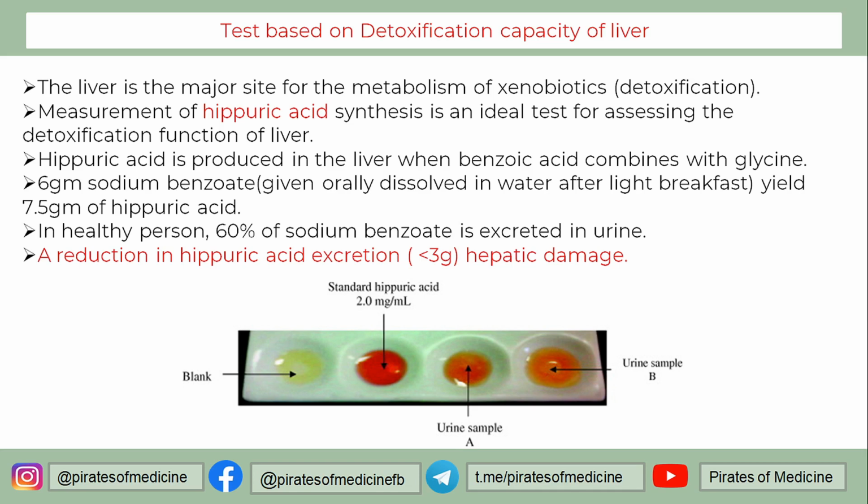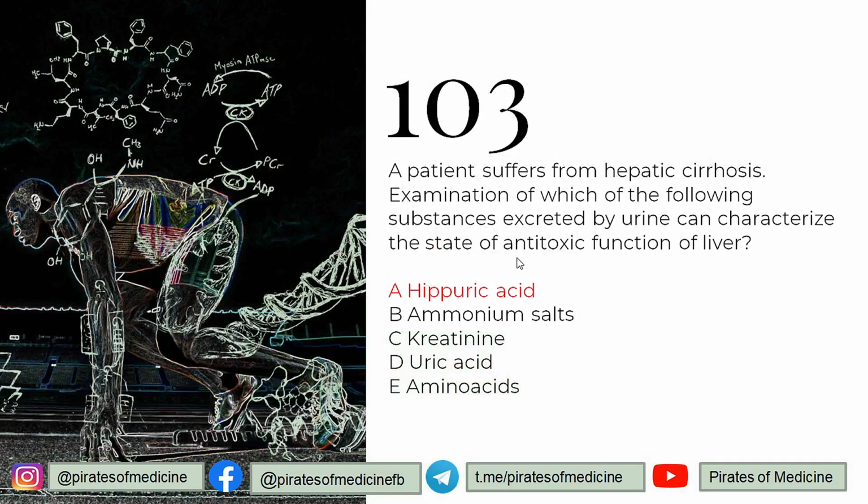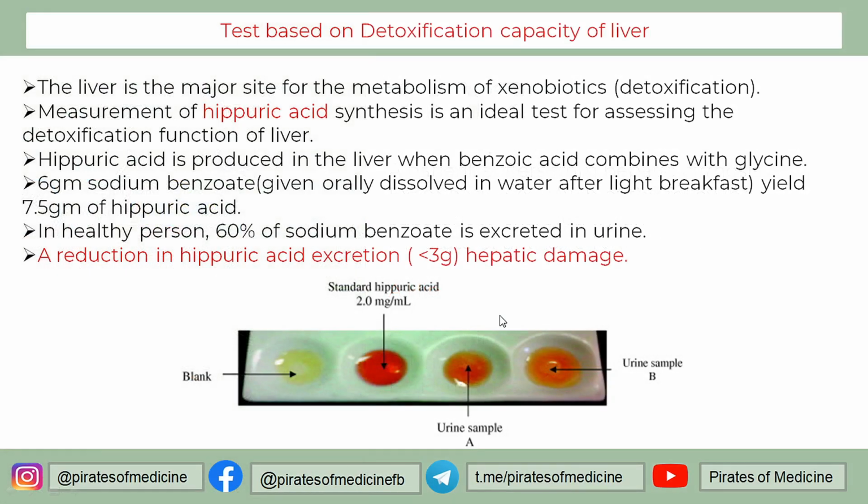This is why the answer is hippuric acid. Now we don't use this test to diagnose hepatic damage. We also use the liver function test and other tests. This was used before and can be used now, but now we have better tests to tackle this problem, correct? Liver function test and liver enzyme test.